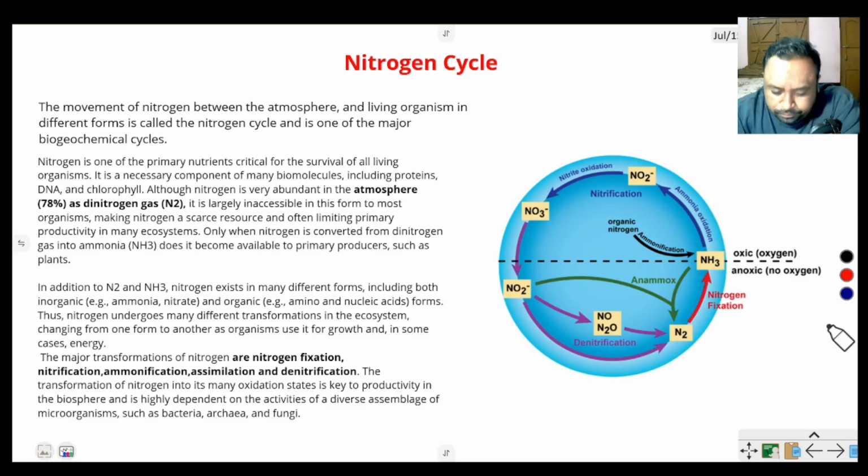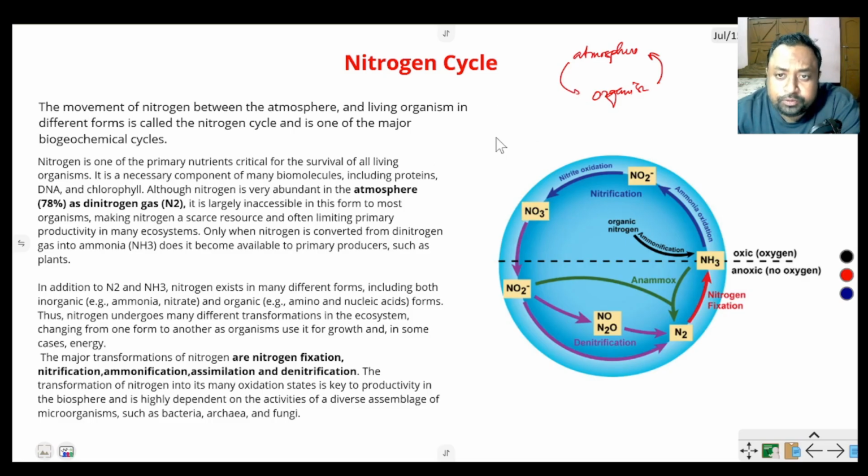First, nitrogen. The movement of nitrogen between the atmosphere and living organisms in different forms is called the nitrogen cycle. What is the nitrogen cycle? When nitrogen is moved from the atmosphere to the organism's body, and again from the organism to the atmosphere, this is called the nitrogen cycle. Why is the nitrogen cycle very important?